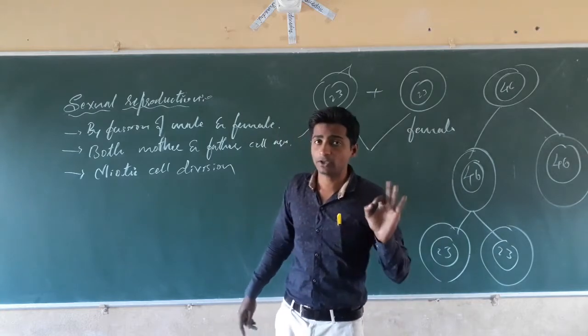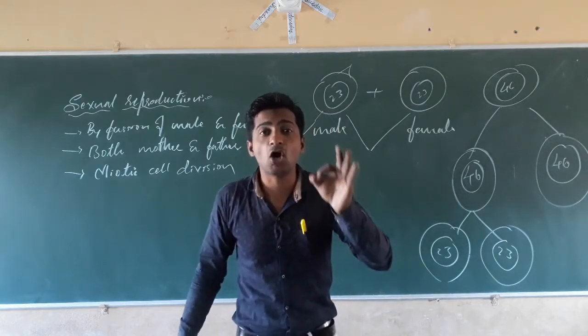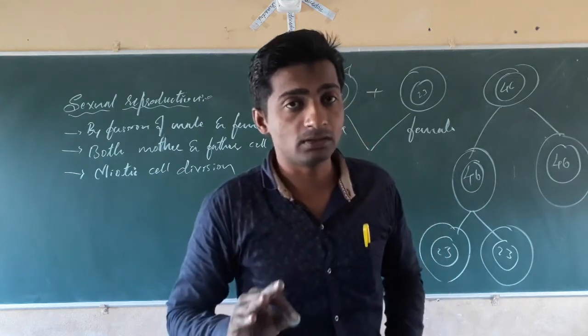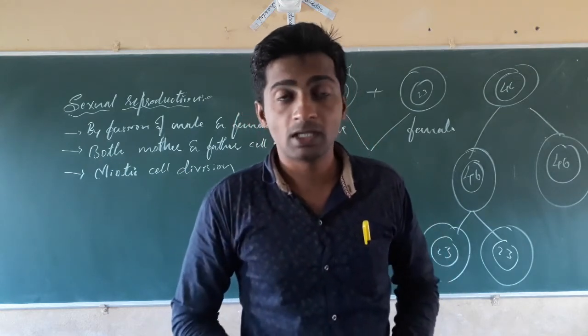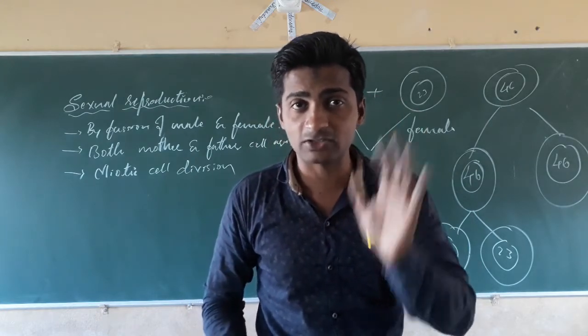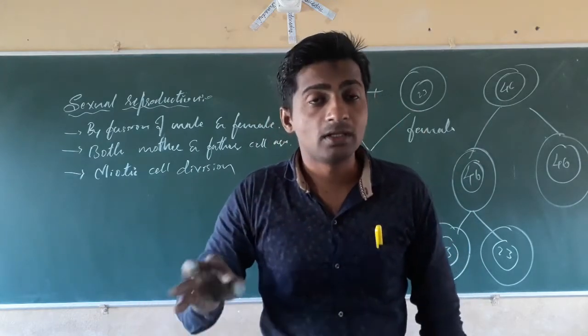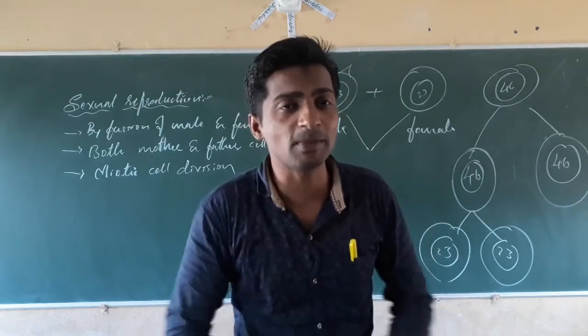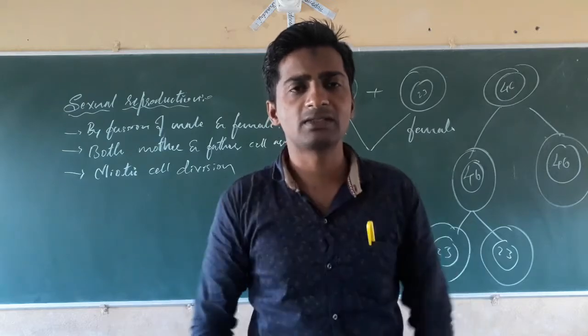In case of asexual reproduction, mitotic cell division is going on. In case of sexual reproduction, meiotic cell division is going on. Meiotic means reductional cell division, half cell division.